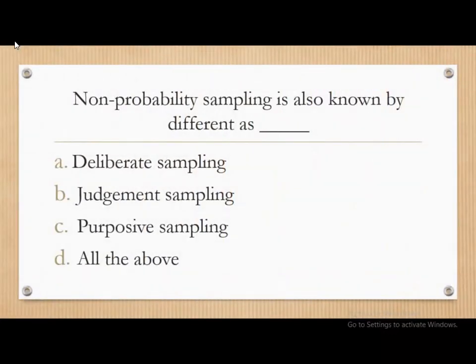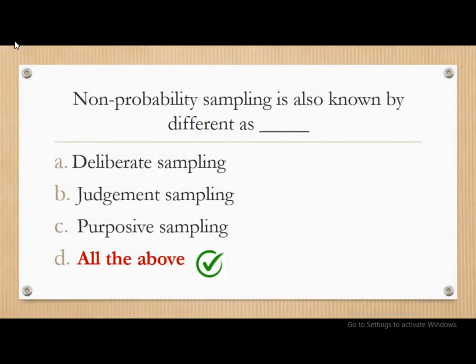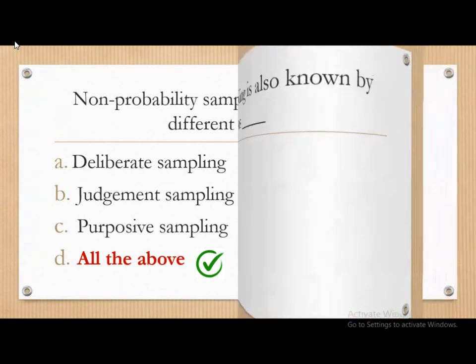Next question. Non-probability sampling is also known by different names as dash. The options are deliberate sampling, judgment sampling, purposive sampling, all of the above. The correct answer is all of the above. It is also known as deliberate sampling, judgmental sampling, purposive sampling. So all of the above is the correct answer.